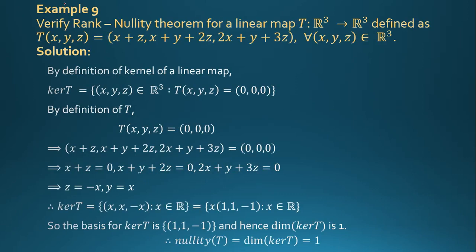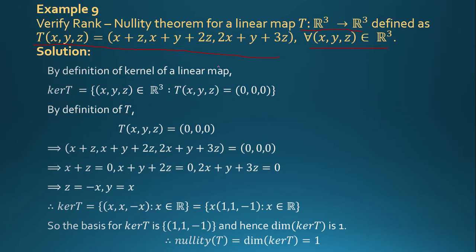Now, again we solve this problem: verify rank nullity theorem on a linear map T from R3 to R3, and the definition of transformation T of x, y, z is equal to x plus z, x plus y plus 2z, 2x plus y plus 3z for every x, y, z belongs to R3. Solution.